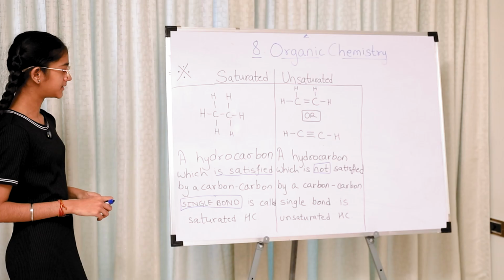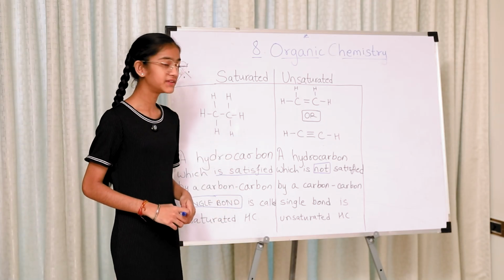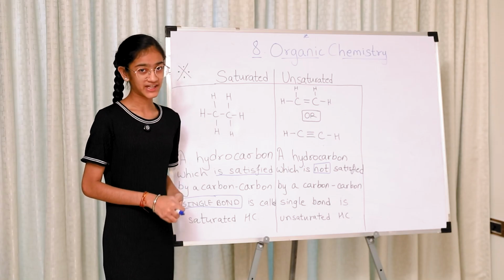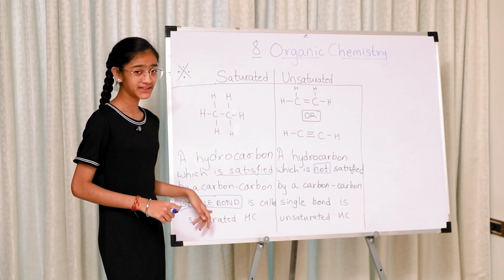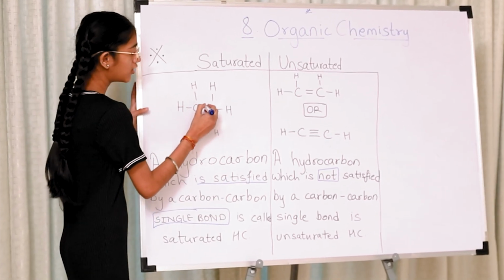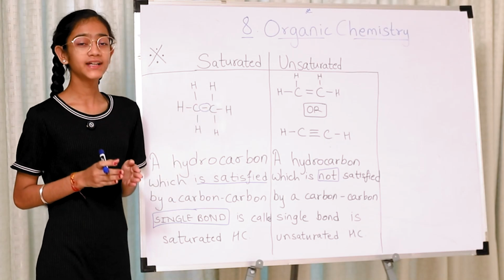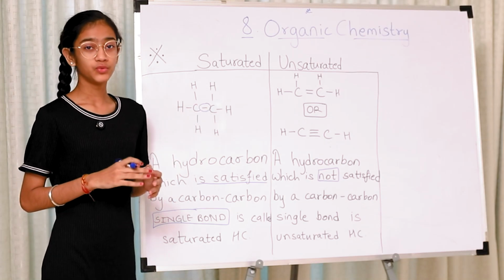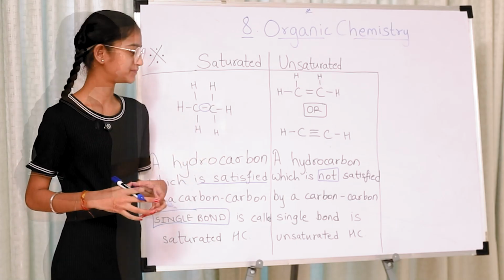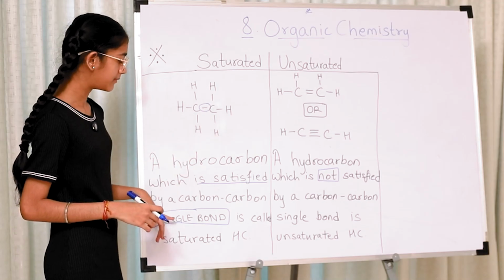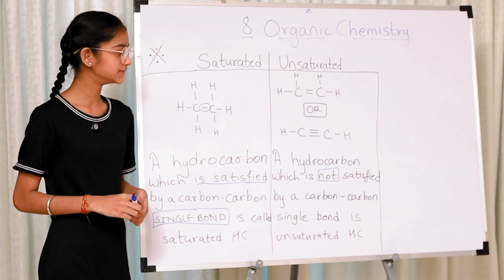Saturated hydrocarbons: a hydrocarbon which is satisfied by a carbon-carbon single bond is called a saturated hydrocarbon. What do you mean by a single bond? Over here, if you see, there is only one dash, that is only single bond is present over here, which means this follows the rule of catenation. Since it is satisfied by a carbon-carbon single bond, it is known as a saturated hydrocarbon.